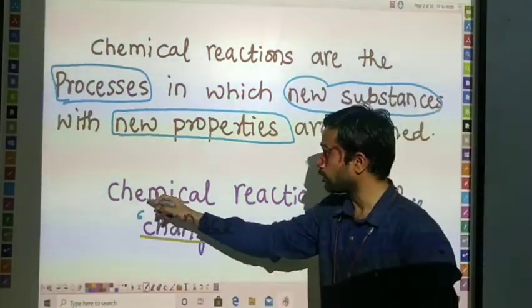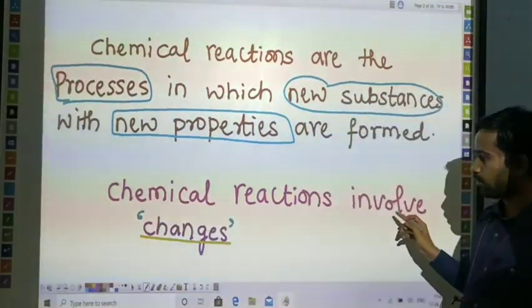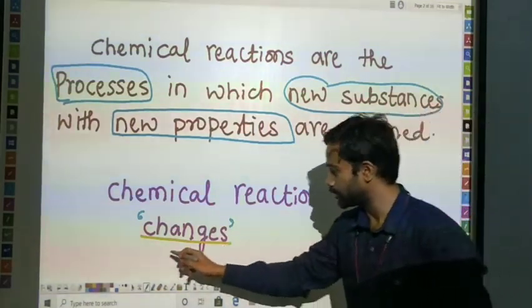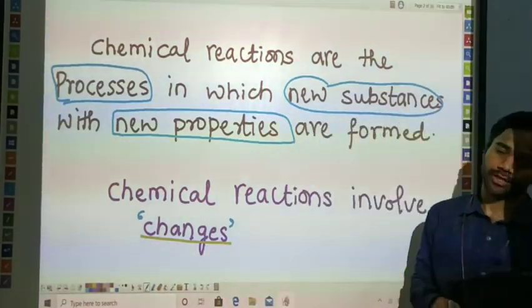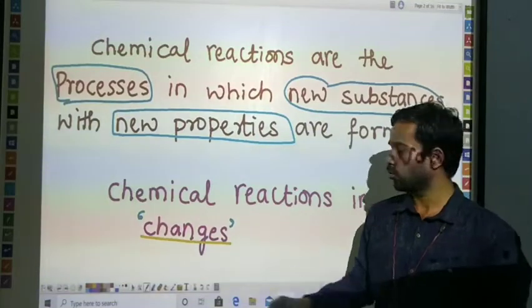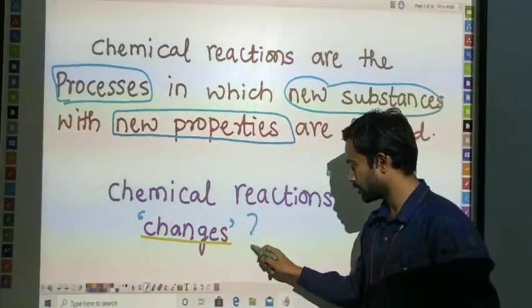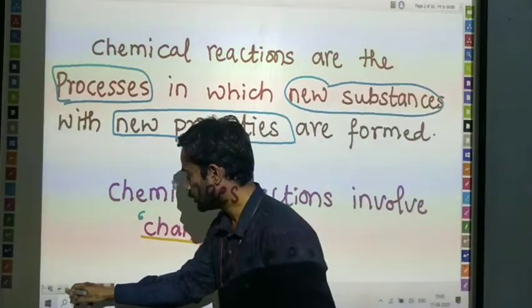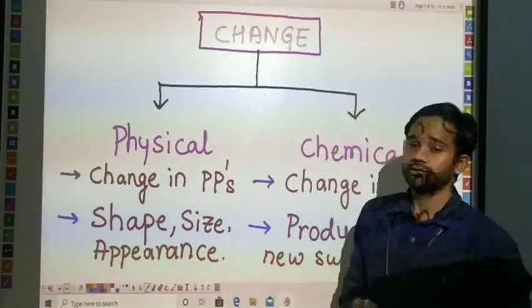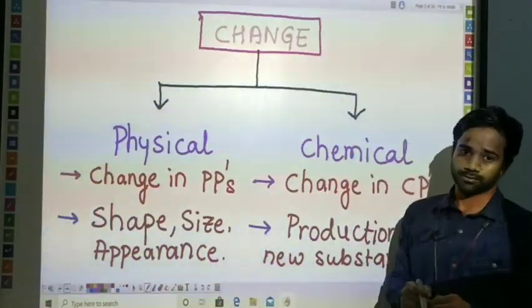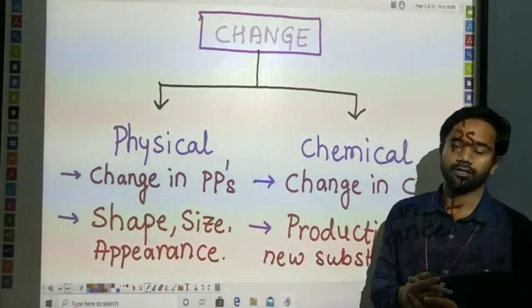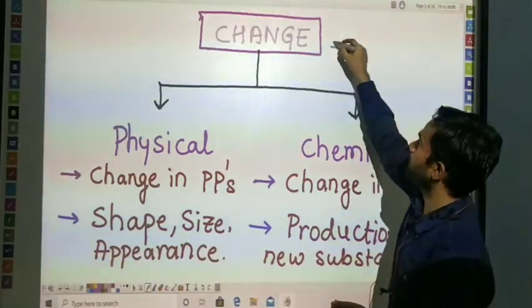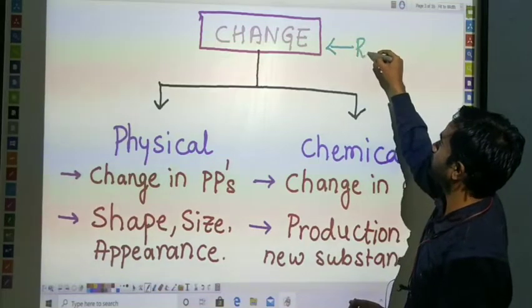Let's see how chemical reactions involve change. What do you mean by change? Can you answer the question? Let's see what we mean by change. Change is of two types. But before that, change means rearrangement.